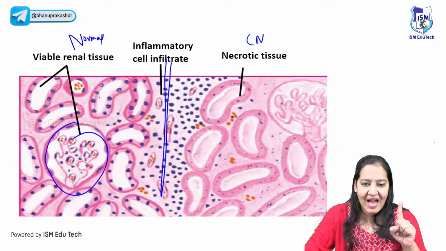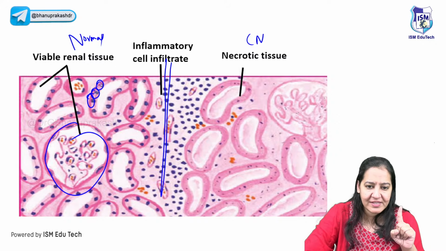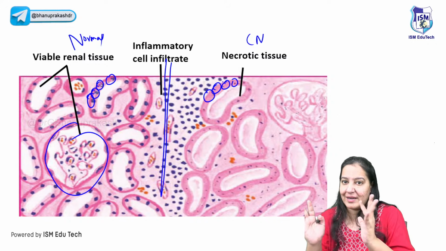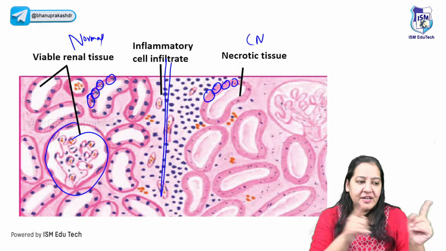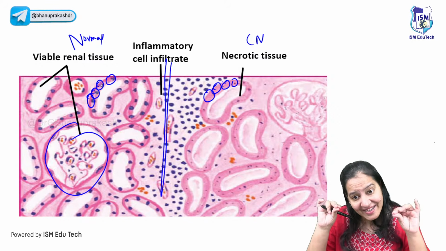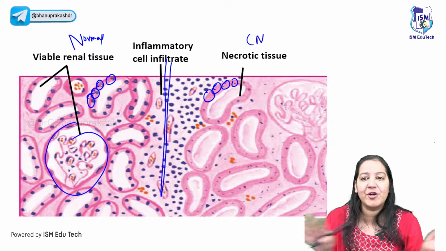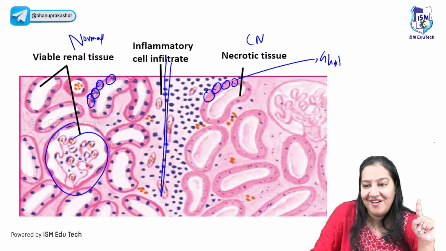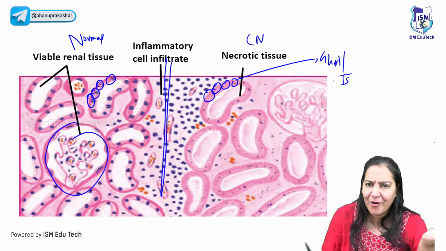The only difference: I can see the outline of the cells here, the same outline of the cell here. But see, the cytoplasm color is different, the nucleus is different. Only architectural detail persists. Nuclear and cytoplasmic detail do not persist. That is, all these cells are ghost cells or tombstone cells, which I have already taught you.